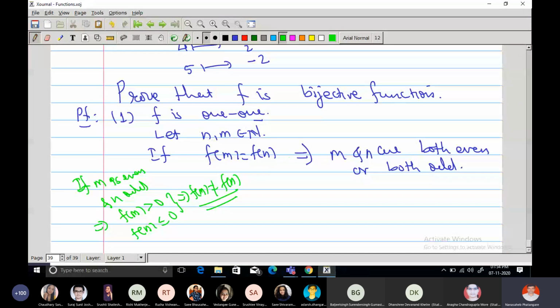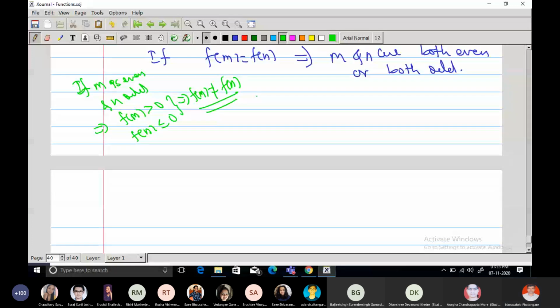So if images are equal, either both m and n are even or m and n are both odd. Is it clear? Yes, sir. We understand if one of them is even and another is odd, then the even number goes to the positive side and the odd number maps to the negative side, and therefore how can their images be equal, right? So not possible. So therefore both are even or both are odd. Suppose first case, suppose both are even.